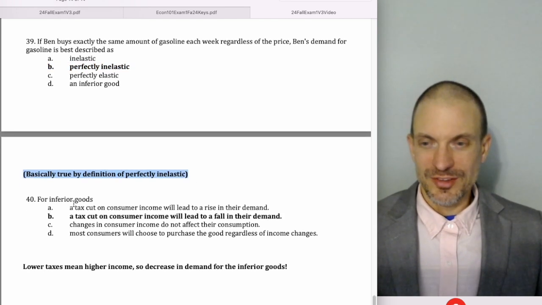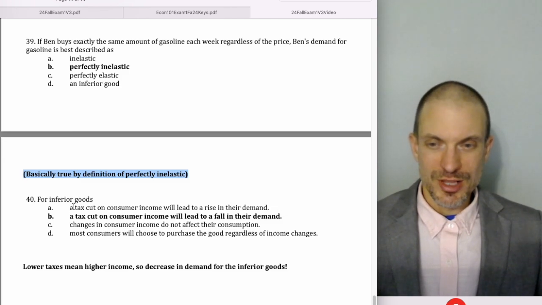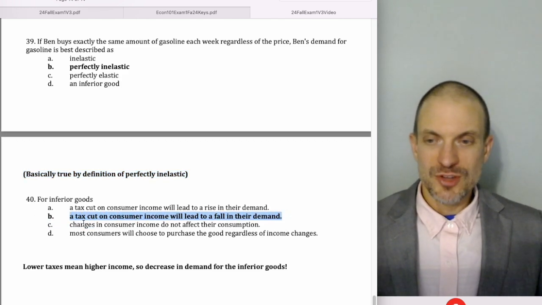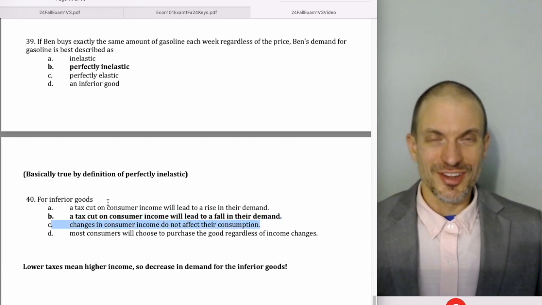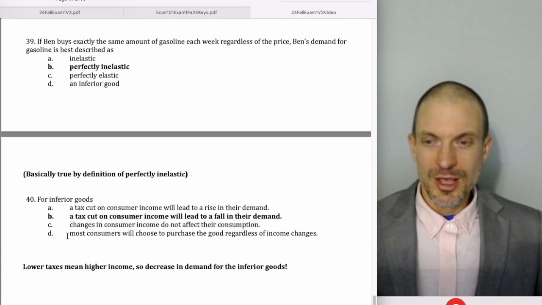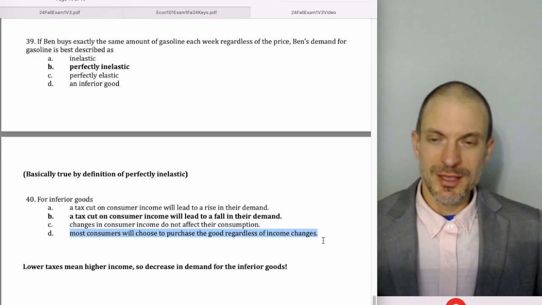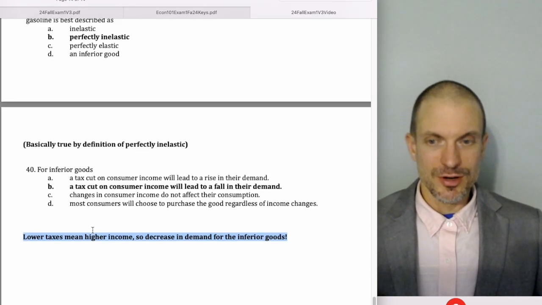For inferior goods, a tax cut on consumer income will lead to a rise in their demand. Nope, because the tax cut will lead to an increase in income, which would lead to a decrease in demand for inferior goods. Tax cut on consumer income will lead to a fall in their demand. Yeah, that was actually option B. Changes in consumer income don't affect their consumption. No, that's kind of the definition of inferior goods, changes in income are definitely going to affect their consumption. Most consumers would choose to purchase regardless of income changes. No, that'd be like a necessity maybe, but not an inferior good. Lower taxes mean higher income, so a decrease in demand for inferior goods.